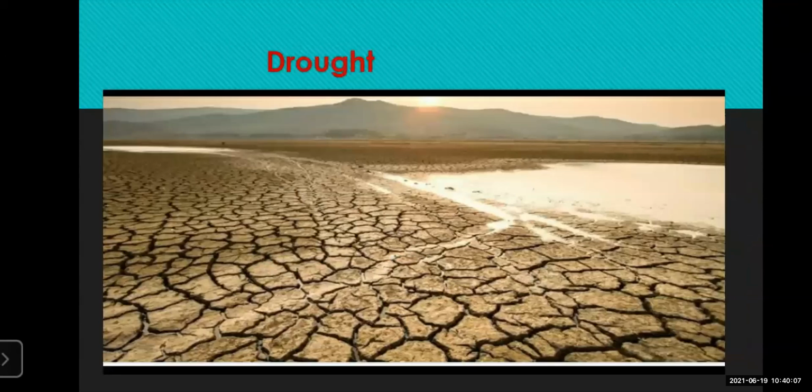Then we have seen another condition, that is drought, which is actually the opposite of what you have seen in the previous slide. This is where the lack of water creates the condition of famine and drought, where nothing can be grown. The farmer is having a lot of problem. The people also have a lot of problem. People die because of nothing to eat. So this is also one natural disaster.